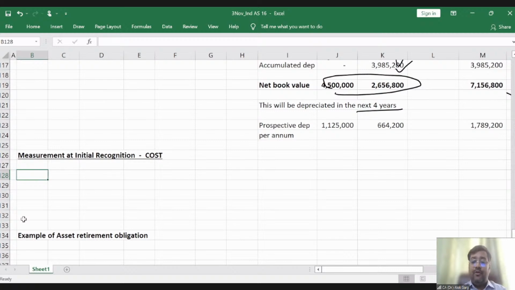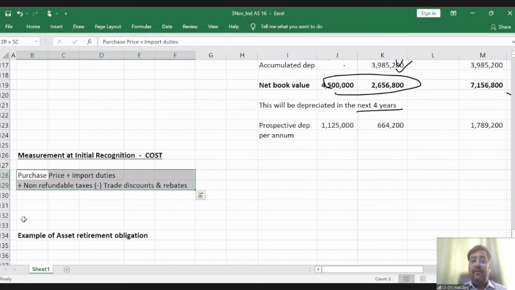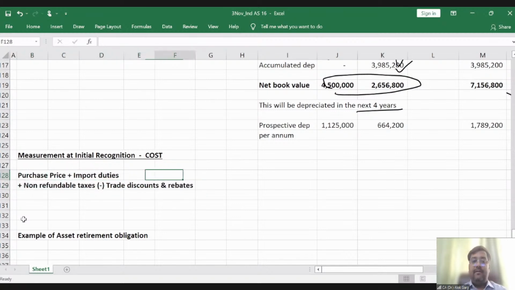The first one is your purchase price plus import duties plus non-refundable or non-creditable taxes minus trade discounts and rebates, right? So this is the first part.